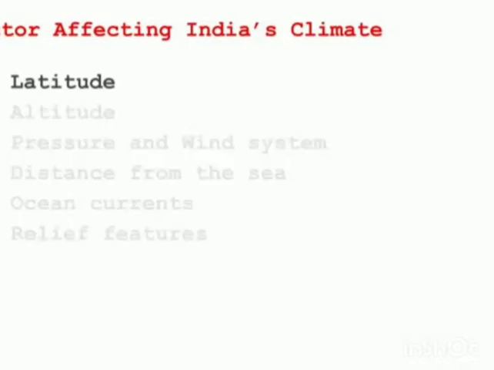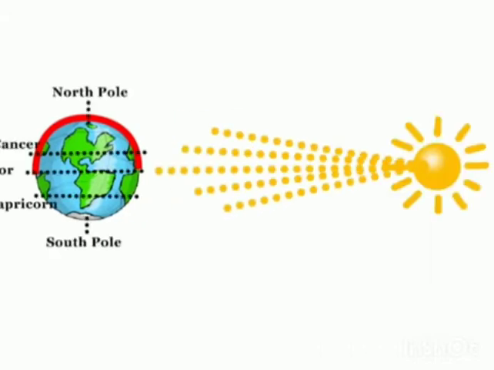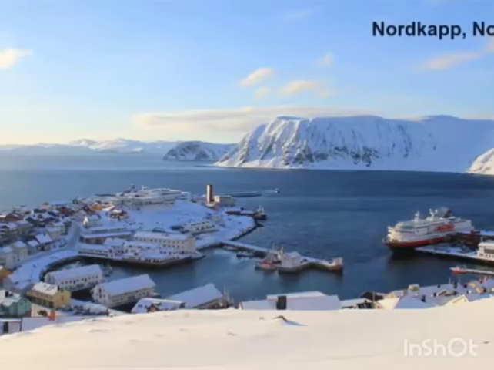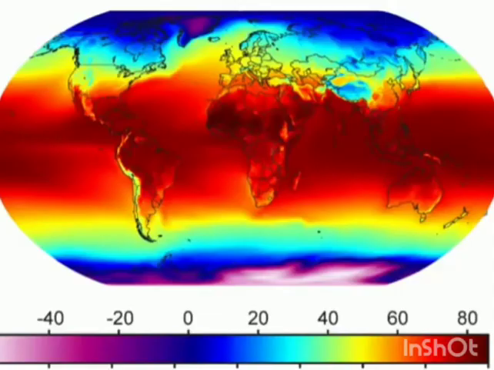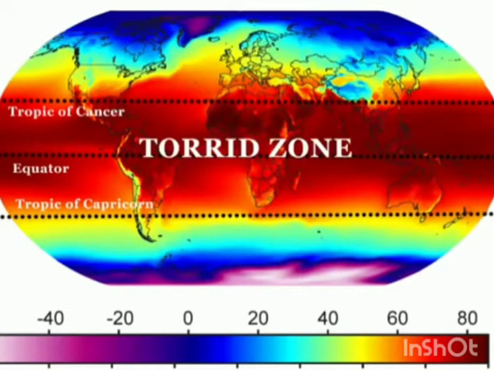The first one is latitude. Due to the curvature of the Earth, the amount of solar energy received varies depending on the latitude. That's why you'll see the temperature decreases as we go away from the equator towards the poles. This is the equatorial region, from Tropic of Cancer in the northern hemisphere to Tropic of Capricorn in the southern hemisphere. There's another name to it called tropical zone or torrid zone.